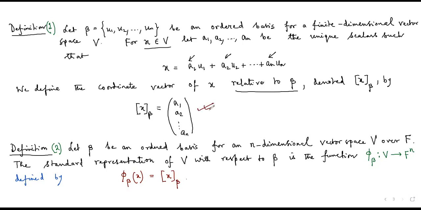So this is where we have defined the coordinate vector of x with respect to the basis corresponding to a vector space. And now I am saying that if such a vector space indeed exists, then we can define a function from the vector space to the set of column vectors, which is also a vector space, and where this coordinate vector representation is nothing but the image of the element of the vector space on which the function is operating. So now just look at definition 1 and definition 2. We will see that these two definitions are actually connected to one another.